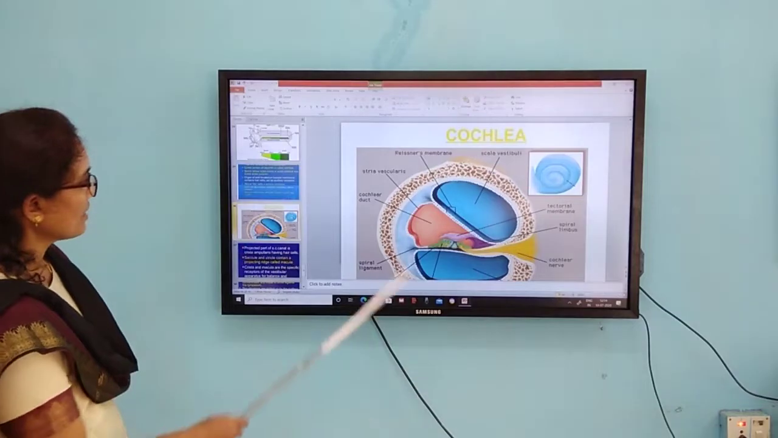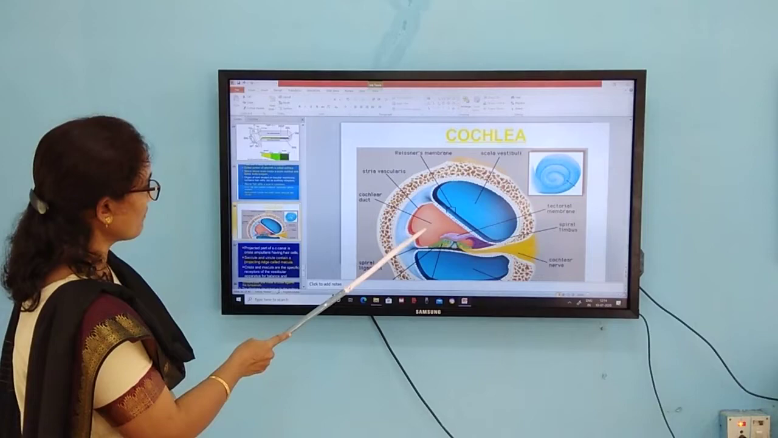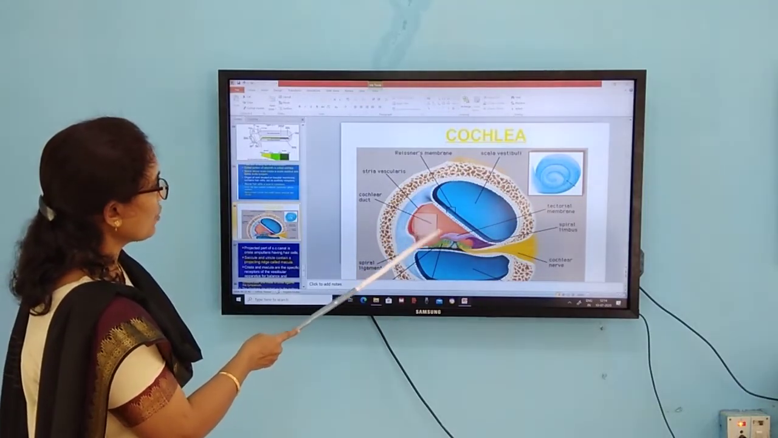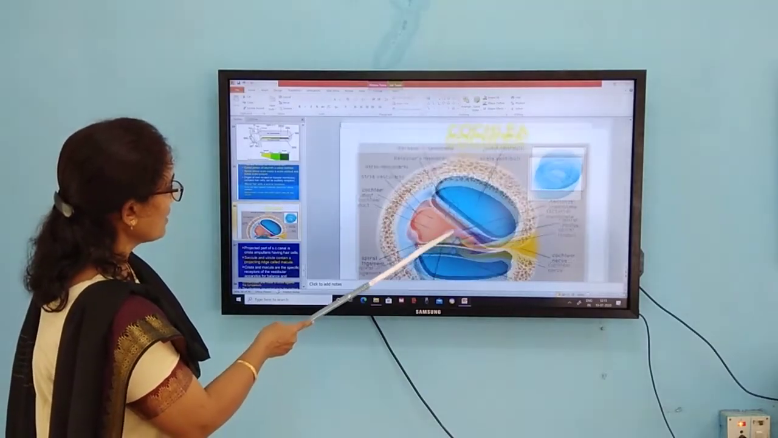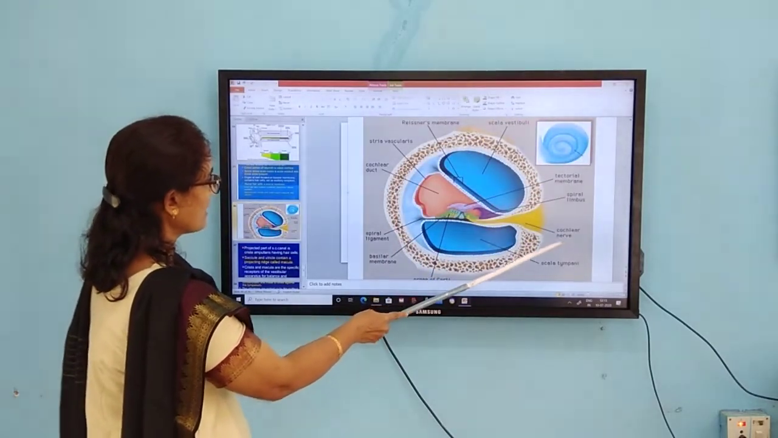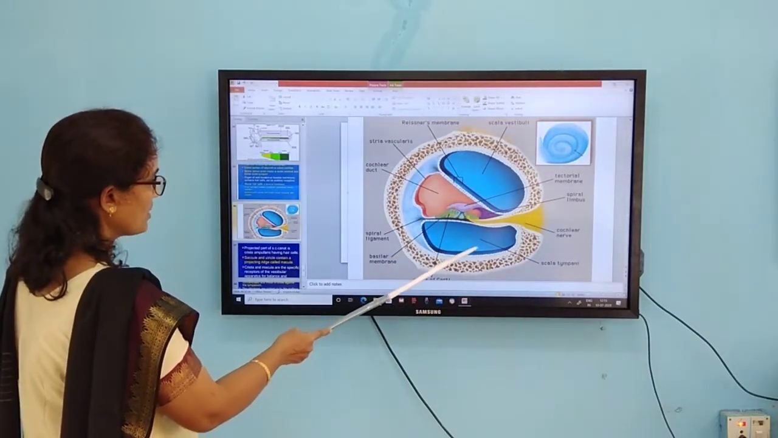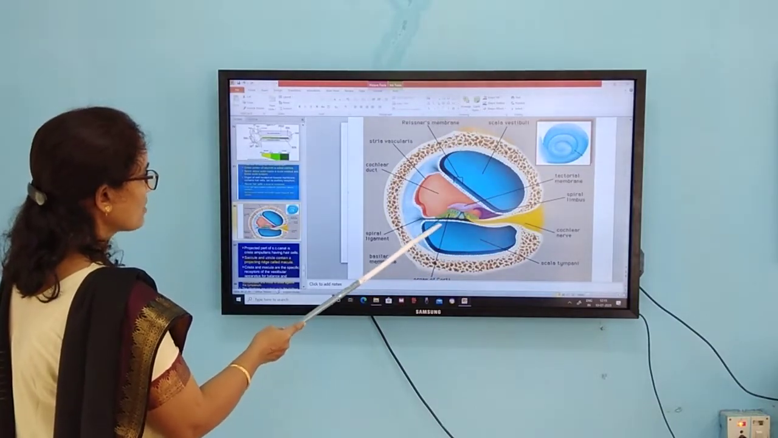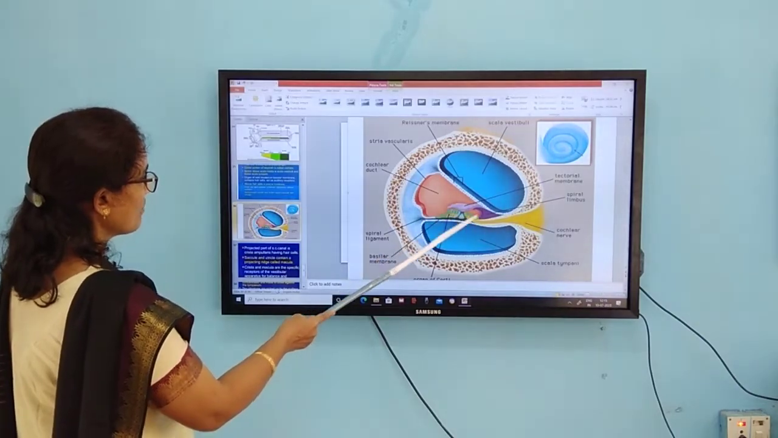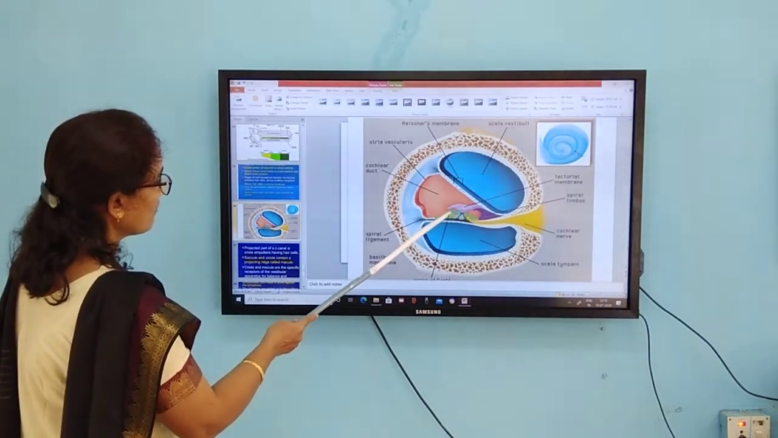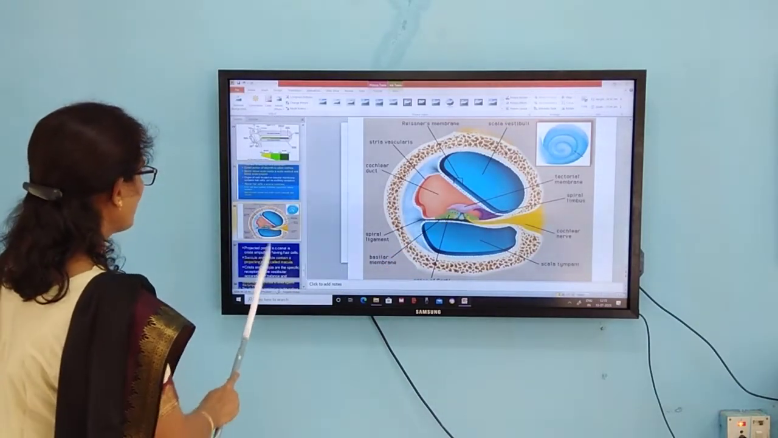You can see this is called the scala vestibuli, and here the tectorial membrane, and this is called the organ of Corti. The nerve arising from it we call the cochlear nerve. Here you can find the organ of Corti. The region below is called the scala tympani. On the basilar membrane you can find the organ of Corti and the tectorial membrane. Whenever it receives the stimulus, the hair cells will be pulled against this tectorial membrane. Okay, let me go on.